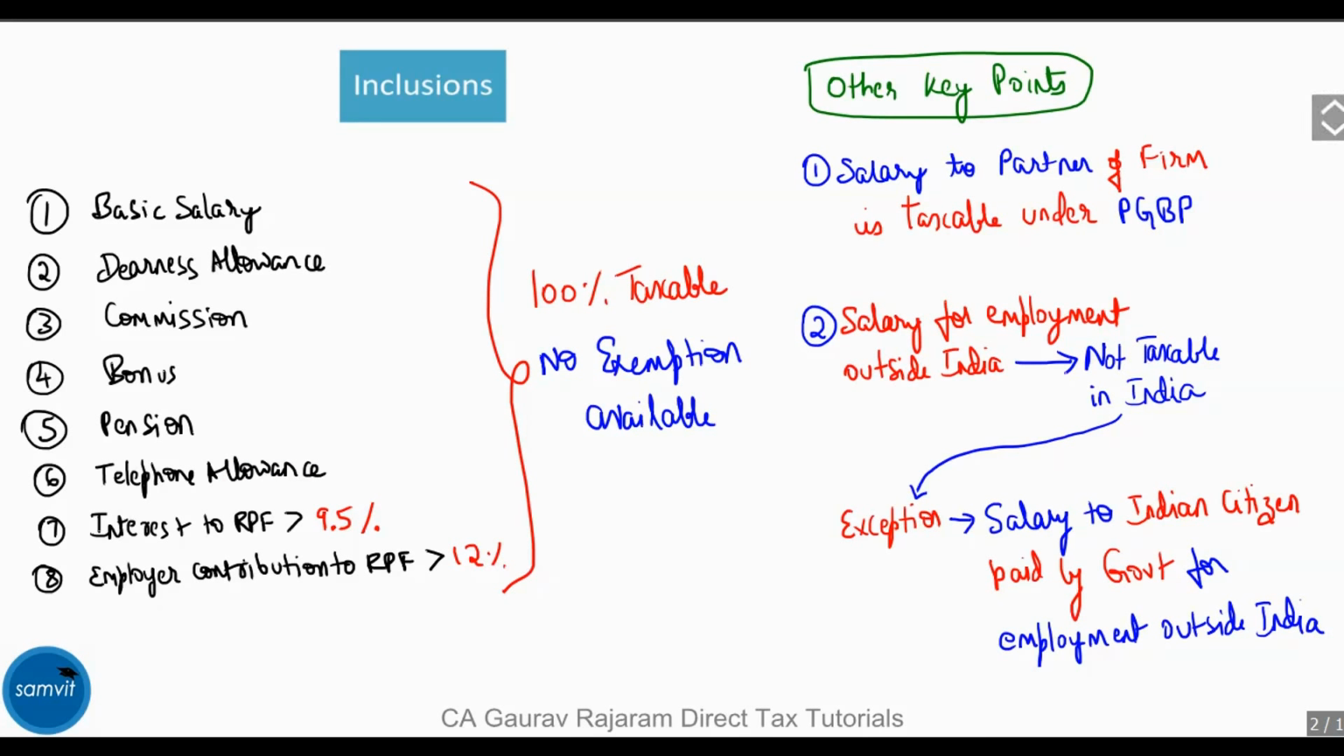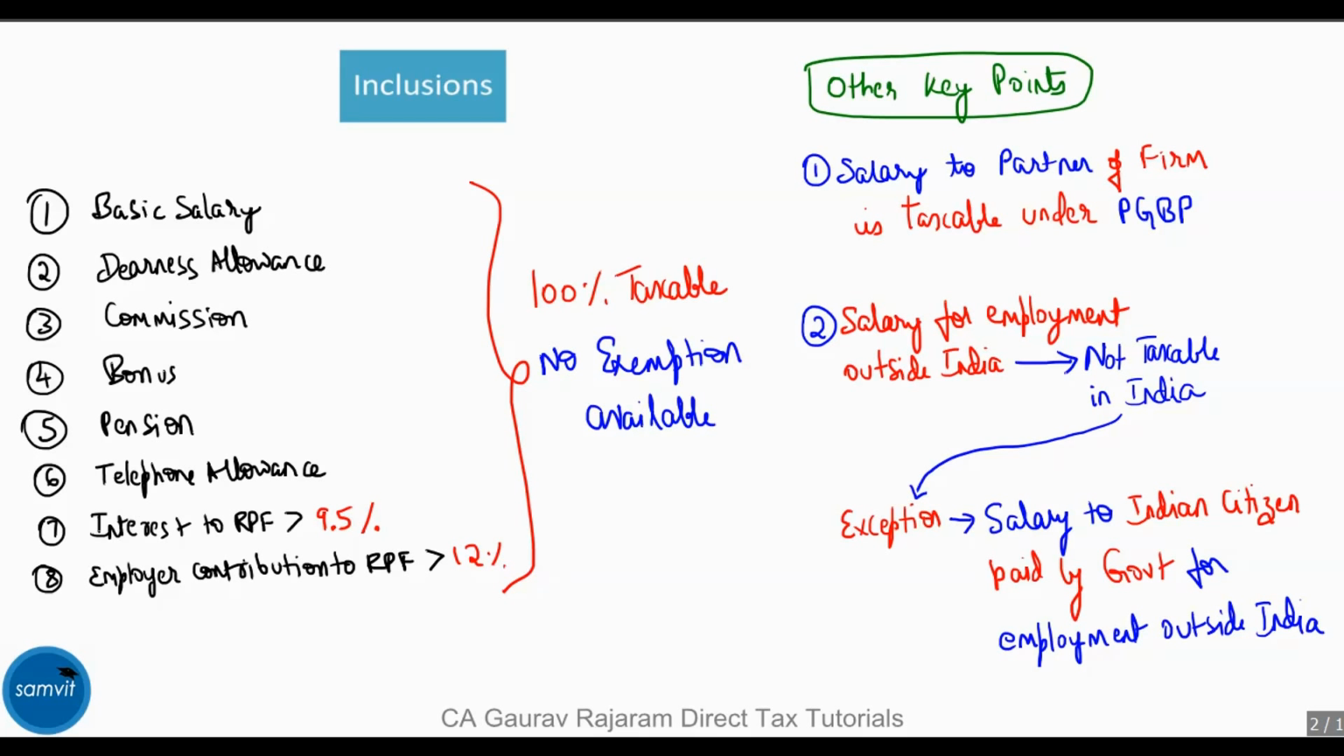On the left part of your screen are the inclusions. These are 100% taxable and no exemption is available. Note the 7th and the 8th part. The interest to RPF is taxable only if given more than 9.5%, and employer's contribution to RPF is taxable only if it is more than 12%.